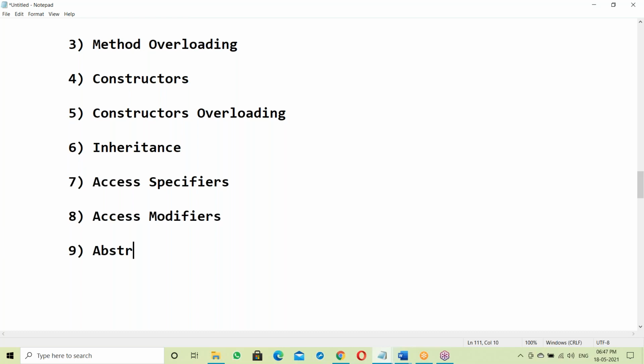Next, abstract classes and methods. Next, polymorphism.